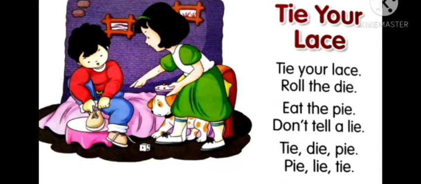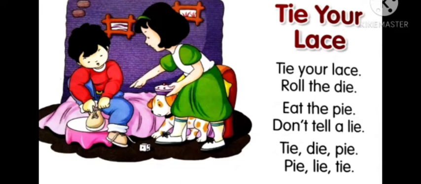Tie your lace, roll the die. So after tying the lace, the girl is asking the boy first to tie the lace, then to roll the die. Can you see the die down there? On the die, the dots will be marked 1, 2, 3, 4, 5, 6. So you might have played with that. So she is asking to roll the die.